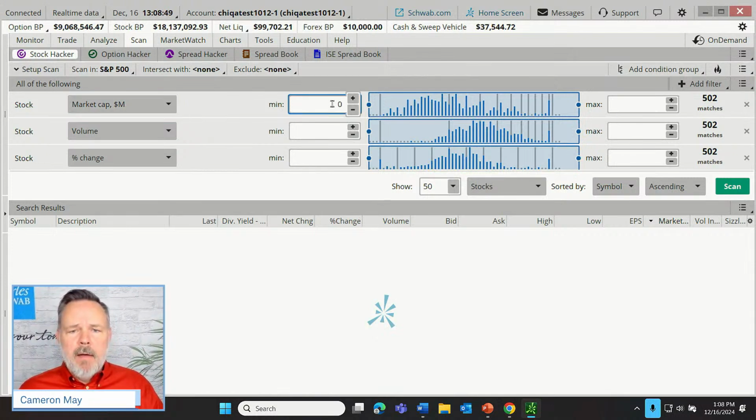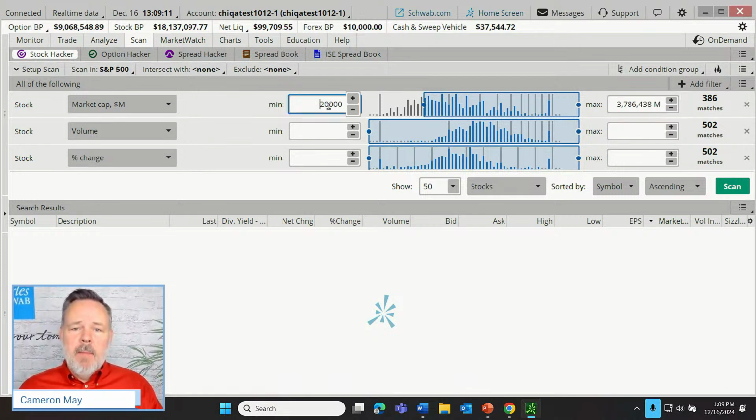So let's set a minimum here. How about, now remember these are in millions of dollars. If I put in 20,000 here, that's not a $20,000 company. That is a $20,000 million company. In other words, it's $20 billion minimum market capitalization requirement that we're adding here. And then I can go over here and enter a maximum.